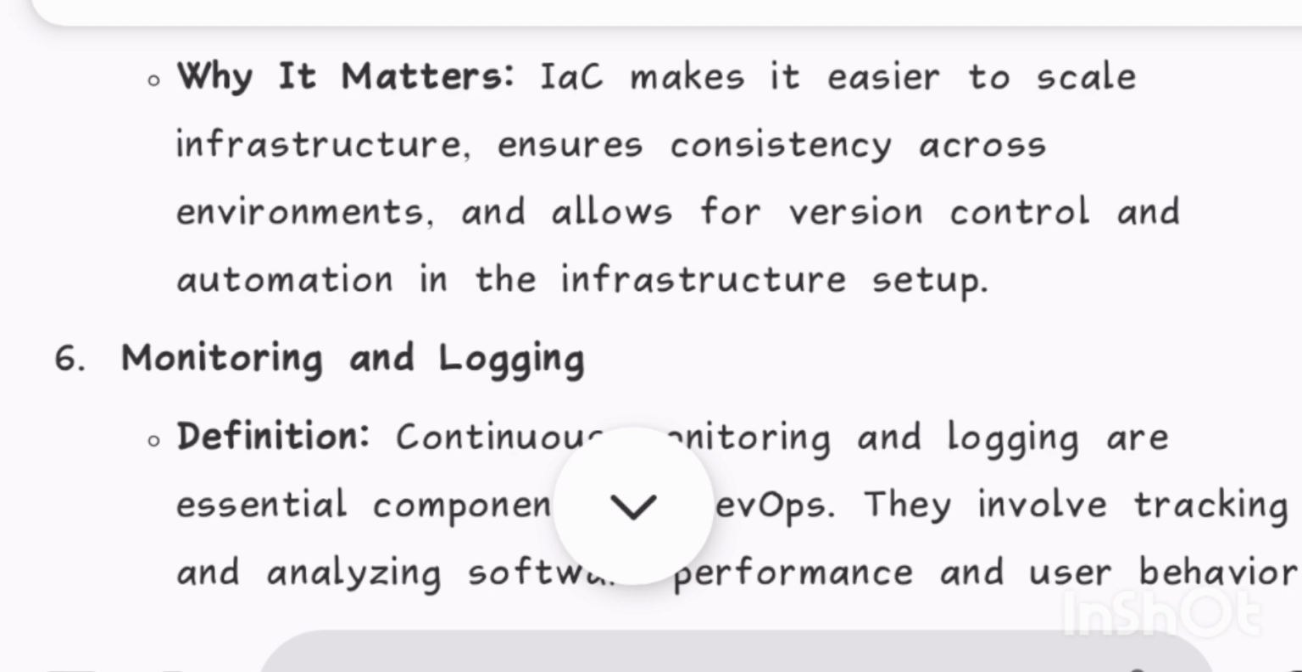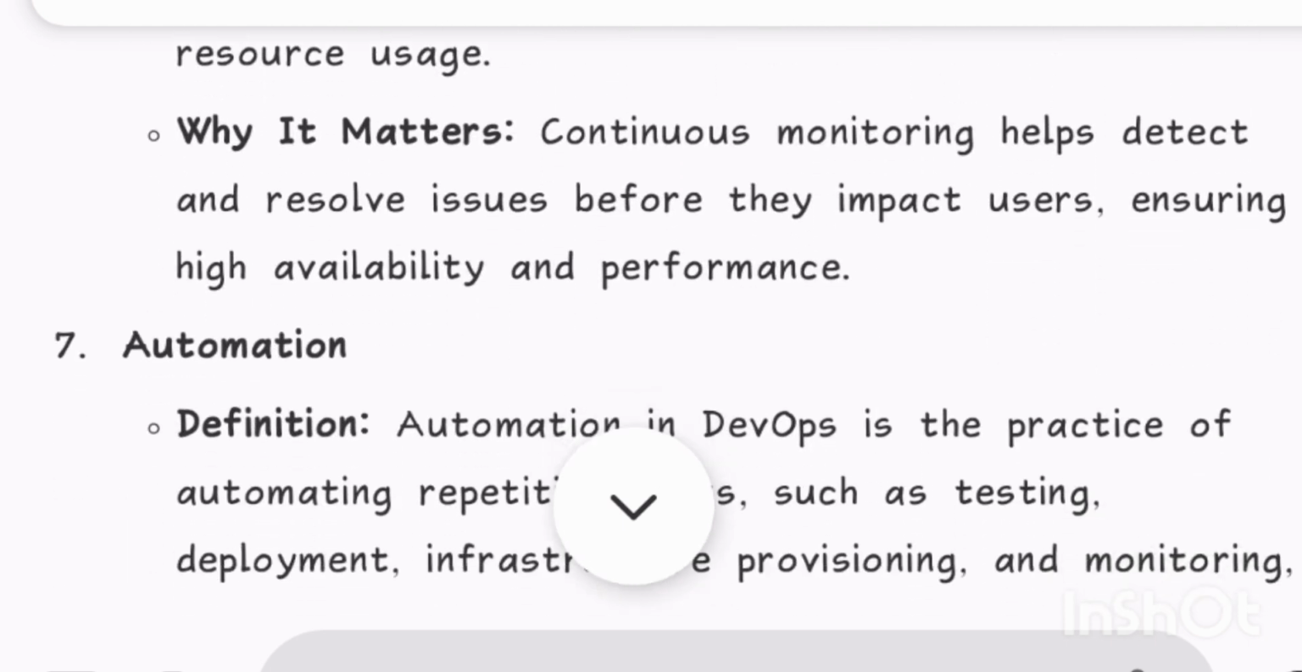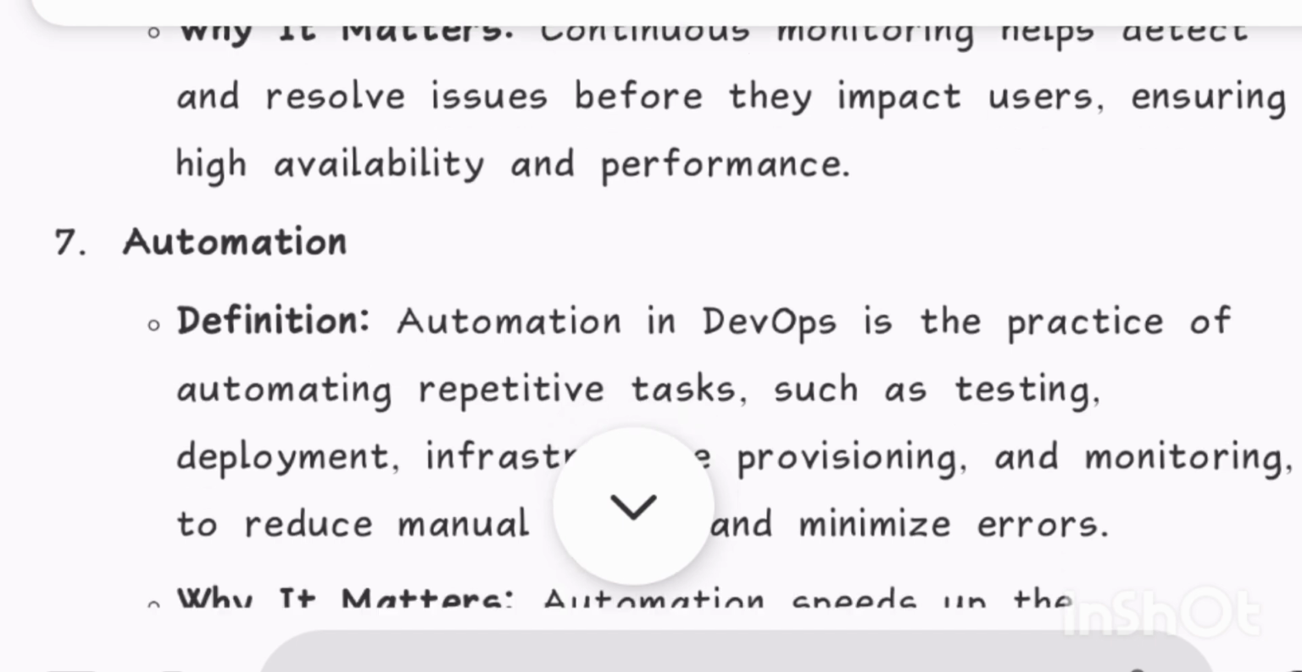6. Monitoring and logging. Definition: continuous monitoring and logging are essential components of DevOps. They involve tracking and analyzing software performance and user behavior to identify issues, improve security, and optimize resource usage. Why it matters: continuous monitoring helps detect and resolve issues before they impact users, ensuring high availability and performance.